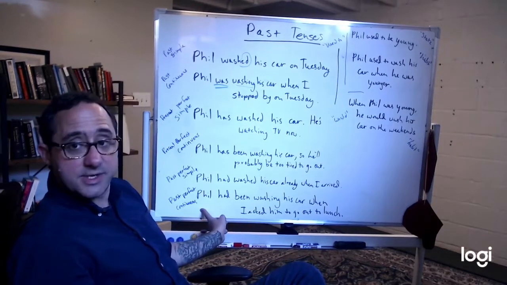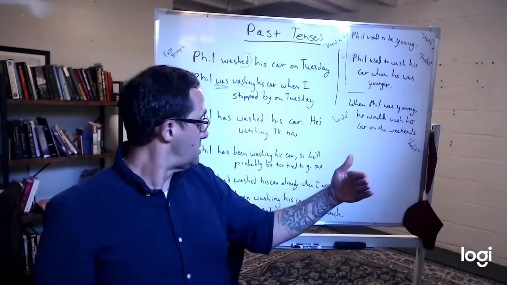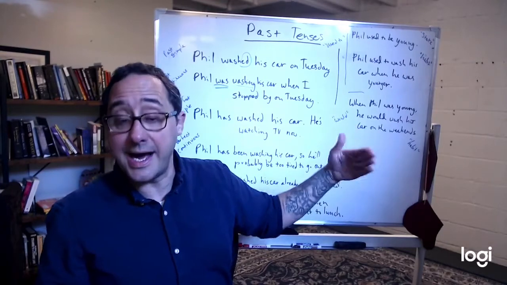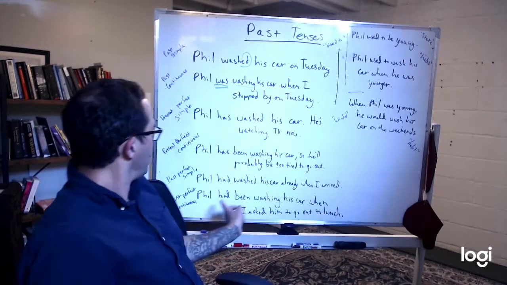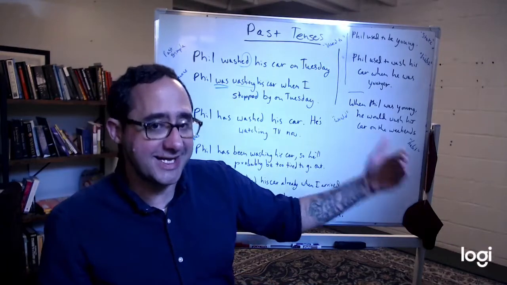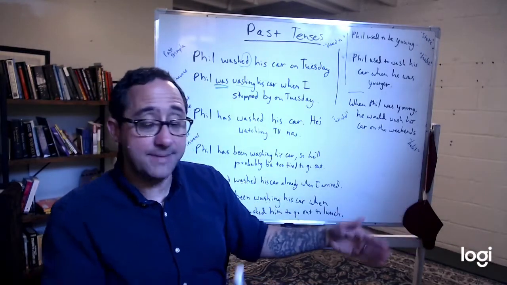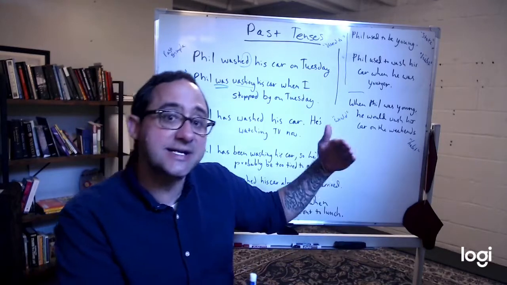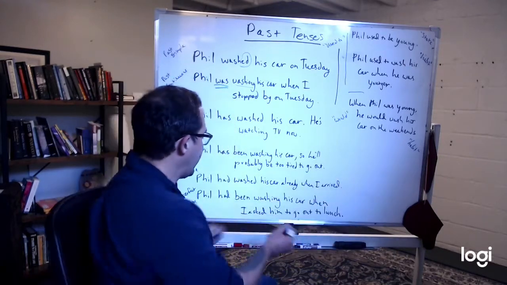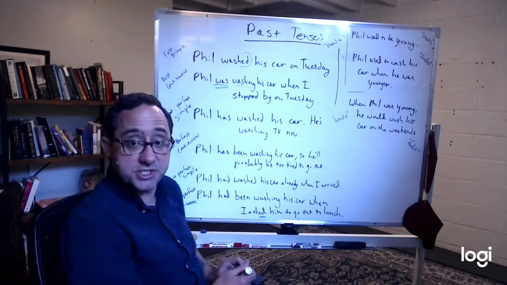Past perfect continuous. Past again. I asked Phil to go to lunch in the past. Before that, Phil had been washing his car. Had been washing, continuous, his car when I asked him to go out to lunch.